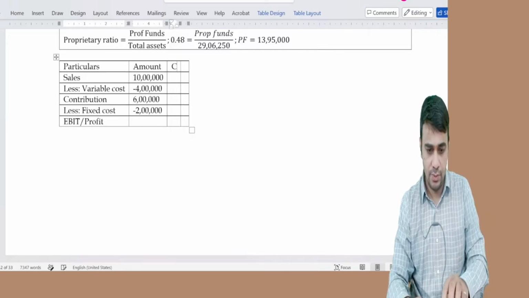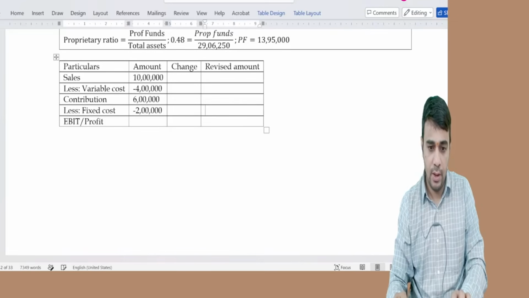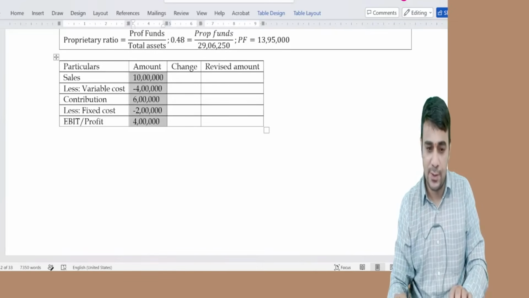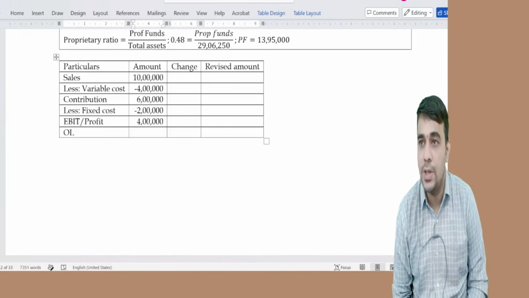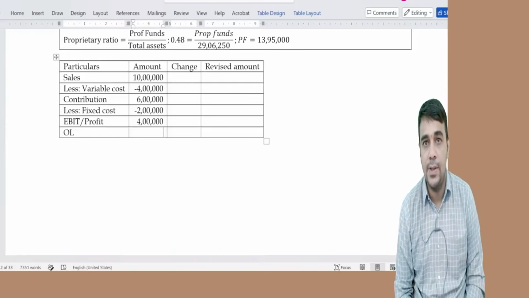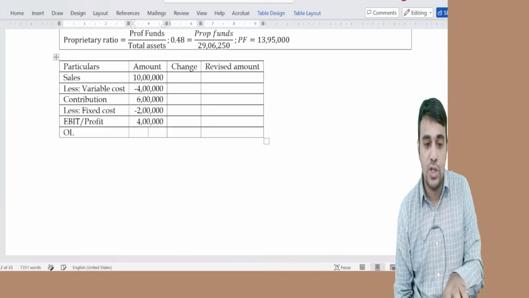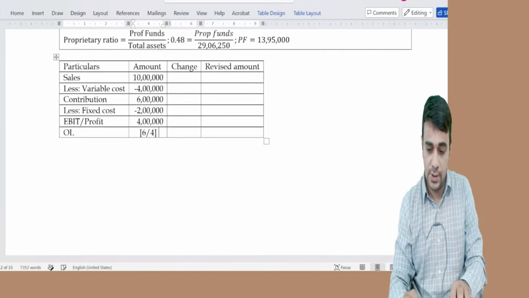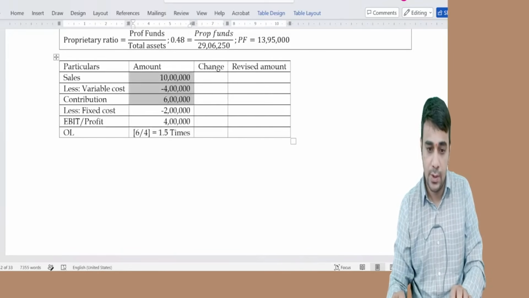Change and revised amount. My EBIT for the time being is 4 lakh. Let us call it profit only for the time being. Now, operating leverage is contribution divided by EBIT. What is the contribution in this example? 6 lakh. And EBIT is 4 lakh. Any doubts in this? Okay.